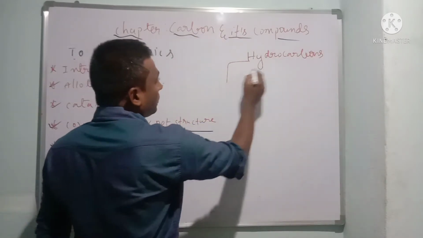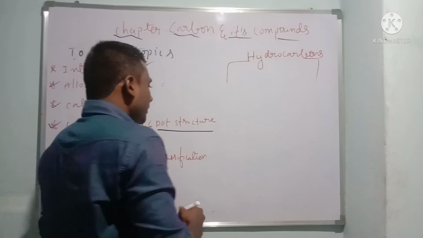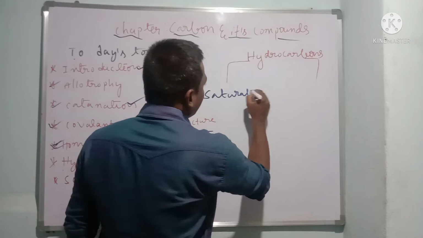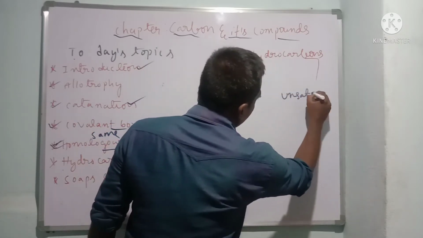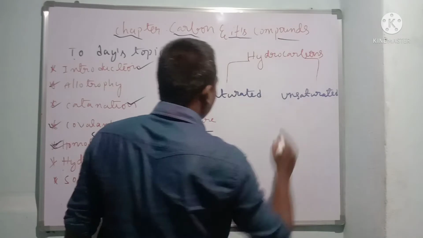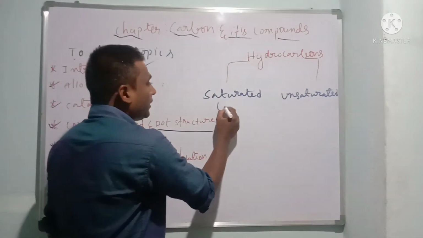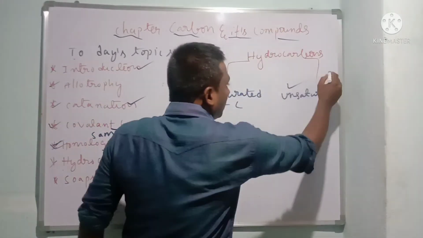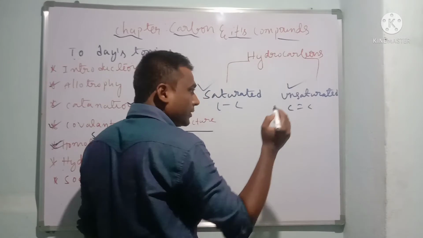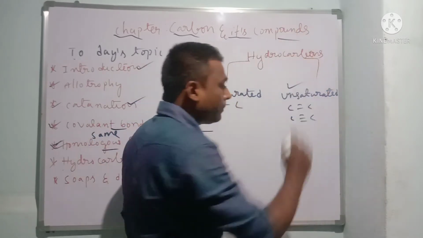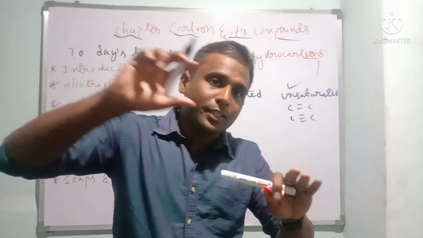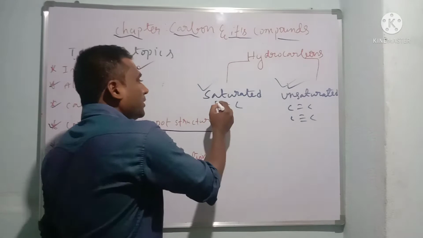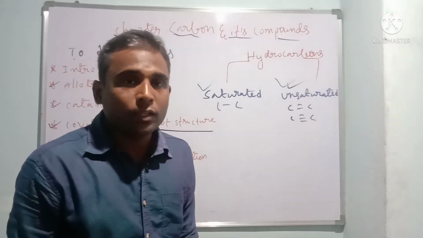Hydrocarbons: the first one is saturated, the second one is unsaturated. Saturated means, if the carbon contains a single bond, it is called a saturated hydrocarbon. Unsaturated means the carbon may contain double bonds or triple bonds. If double bonds or triple bonds are present, it is an unsaturated hydrocarbon. If a single bond is present, it is a saturated hydrocarbon.